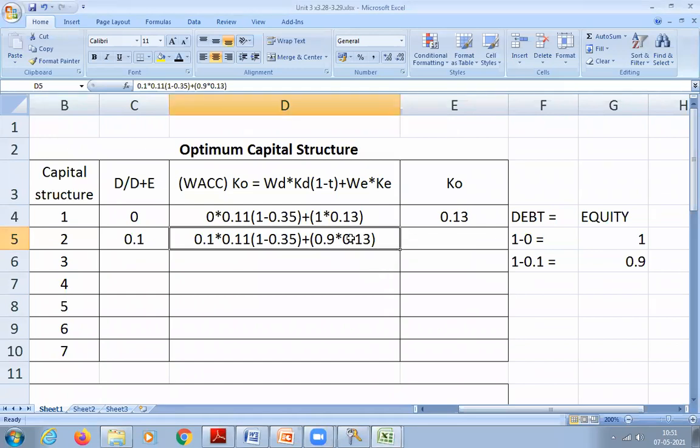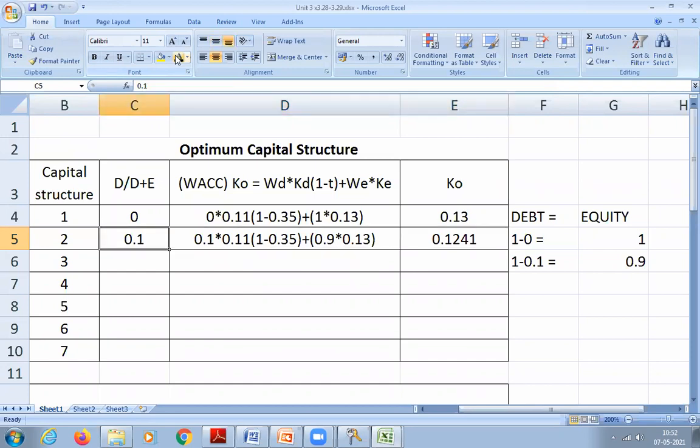Did you understand now? So now the weight of debt is 0.1, into cost of debt, which is not changing, 0.11 only. Tax is not changing, same rate. The weightage of equity is going to change now. Now it became 0.9, into, again, cost of equity is same, 0.13. Understood? So now you multiply and tell me the answer. 0.124, sir. 0.124. All of you got the answer? Yes, sir.